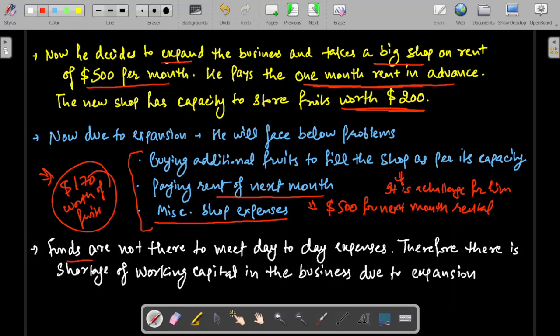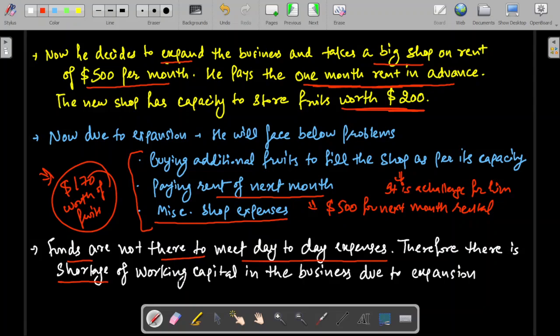Funds are not there to meet day-to-day expenses of the business. Running expenses, the expenses which are required to run the business effectively on a daily basis, operational expenses of the business, whether it is buying stock or the daily administration expenses, he does not have any cash to run the business. So this is a case of a shortage of working capital.